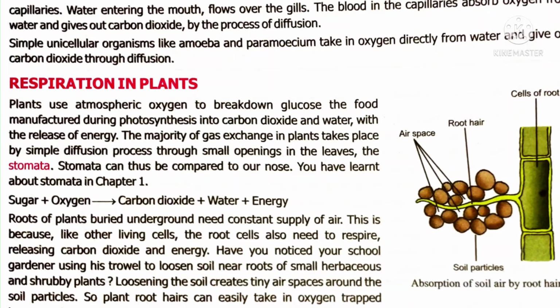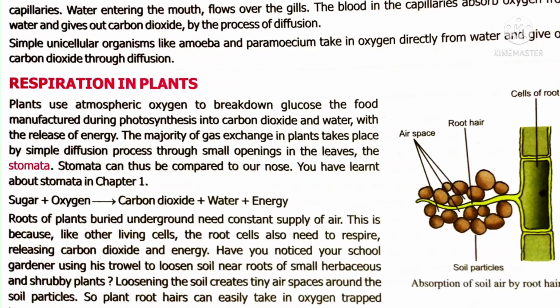We know that every cell of our body does respiration in the same manner. Every cell of the plant, that means every part of the plant, does respiration. During respiration, the cells eliminate carbon dioxide and release energy. Here is a question. The root is the underground part of the plant, so how does it gain oxygen? The root of the plant also gains oxygen which is present in the soil particles.